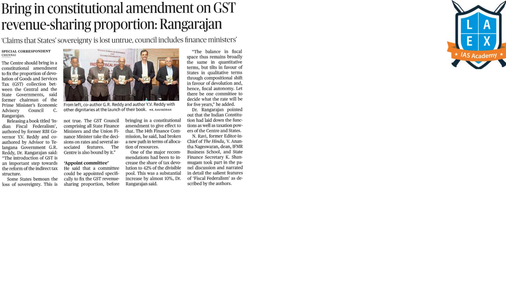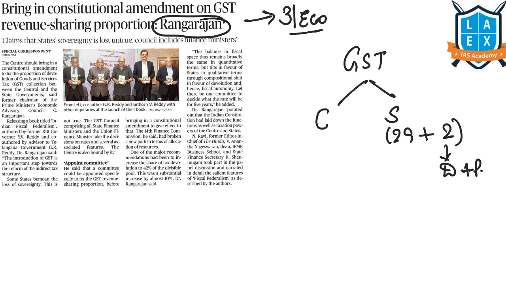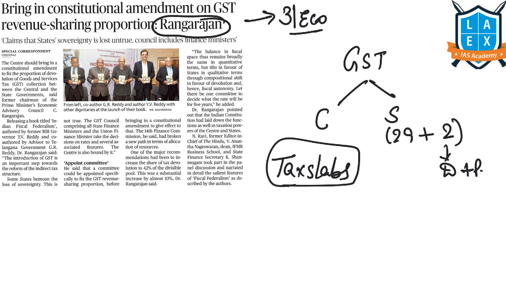The next article is Bring in Constitutional Amendment on GST Revenue Sharing Proportion. This article comes under GS Paper 3 under the topic of economy. These statements are from our former RBI Governor Rangarajan. He is saying that yes, we had a GST Council with both the center and states, all 29 states plus 2 union territories, that is Delhi and Puducherry, who were having a weightage and their say while discussing these tax slabs, that is the tax rates for all the goods and services.